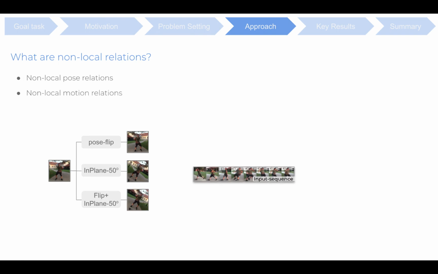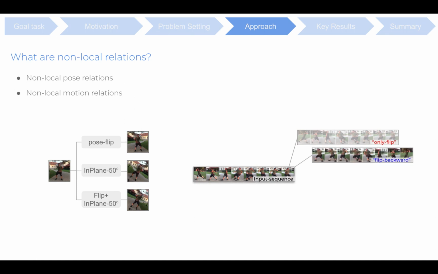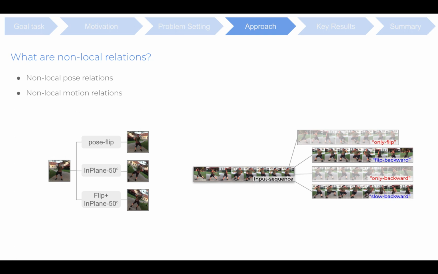Similarly, in the motion space, we have only flip, where we flip each image frame in the sequence horizontally; flip backward, obtained by reversal of the individually flipped frames; only backward, obtained by reversal of the individual frames; slow backward, constructed by sampling the original sequence at 15 fps to enable a temporally slow 30 fps slow backward video taken from the middle region. And finally, fast forward, constructed by sampling the original sequence at 60 fps to enable a temporally fast 30 fps fast forward video.